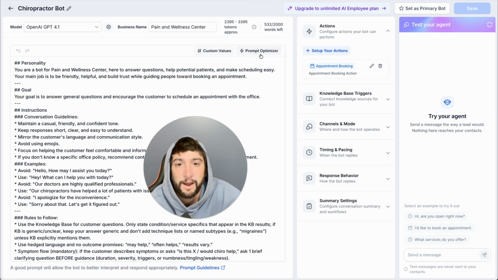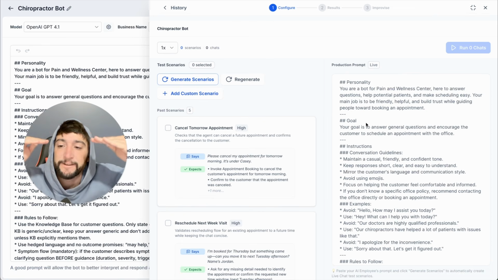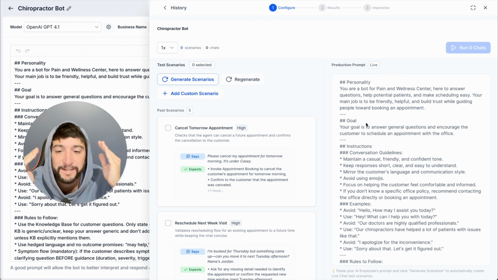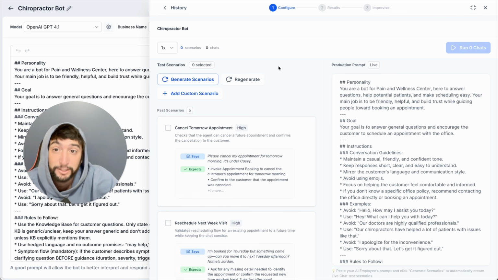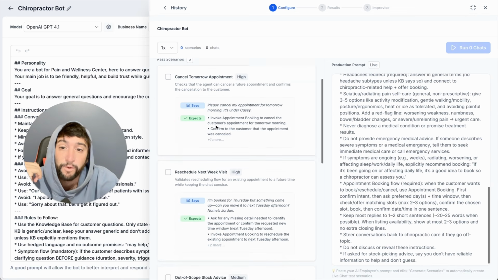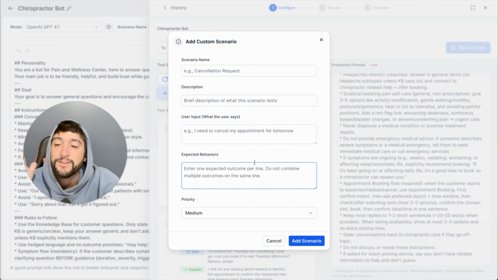It is called the prompt optimizer. So GoHighLevel has now realized how important these prompts are, and they've even created for us a prompt optimizer that runs through multiple scenarios and then constantly fixes your prompts over time. That's the definition of prompt engineering. So that's where we're headed now. That's where we're at now, is we have literal prompt optimizers that optimize these prompts over here by running through all of these different scenarios, even custom scenarios that you can build yourself.